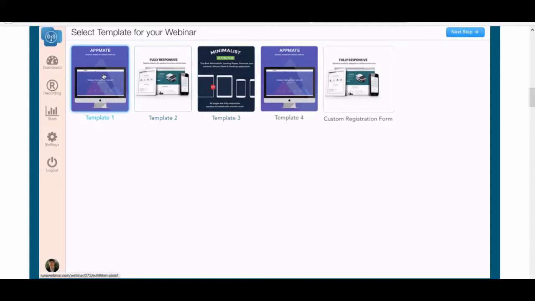Now currently we're actually adding different templates. We've got a number of different templates going in here, and we've got previews for those templates as well. That's being built at the moment. It'll be available tomorrow, but I didn't want to hold on another day. I wanted to show you this right now.